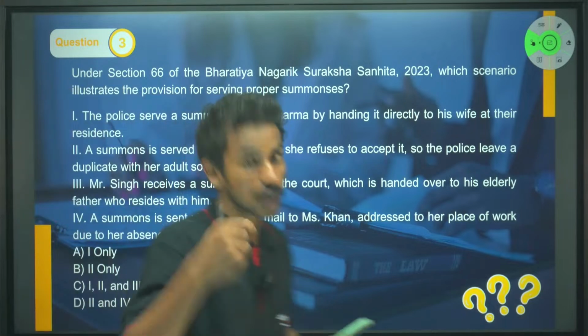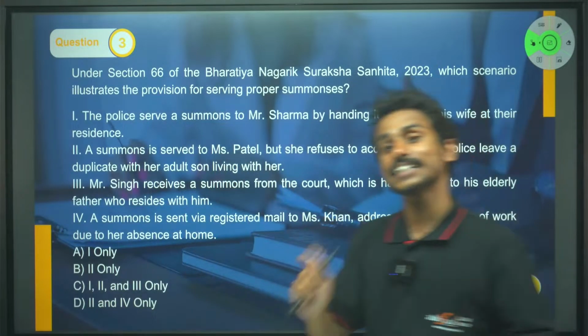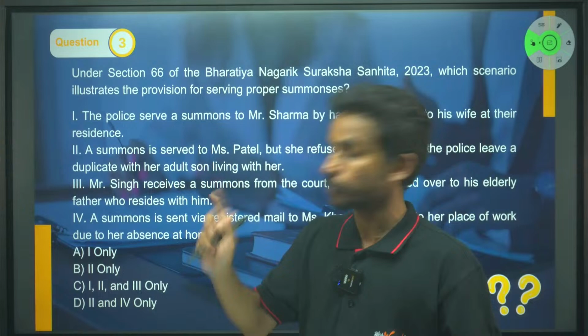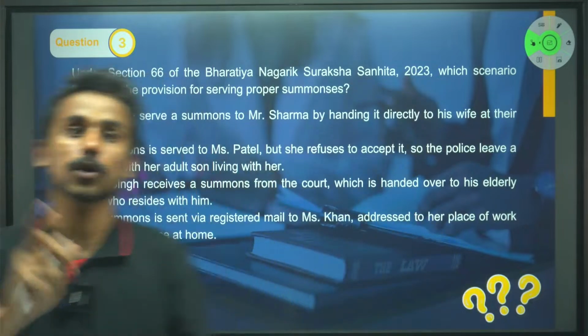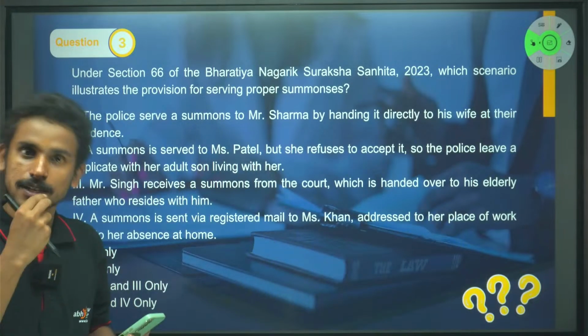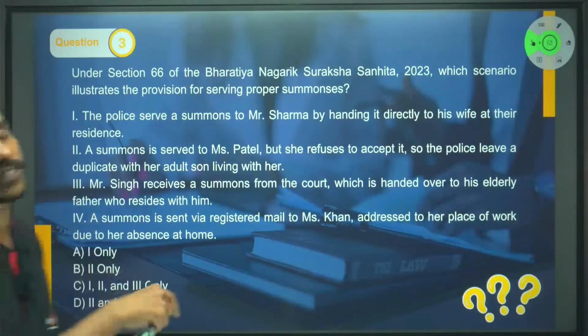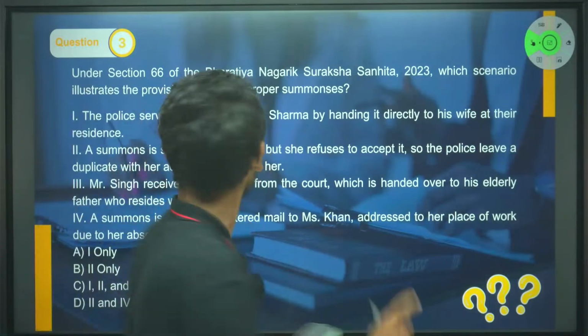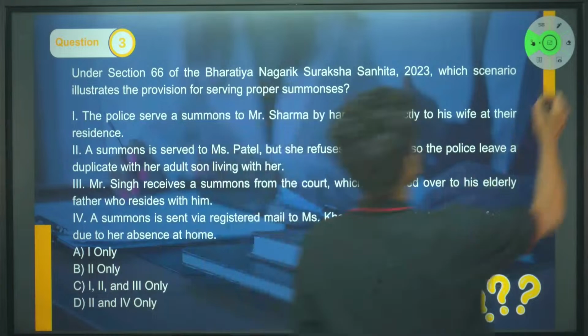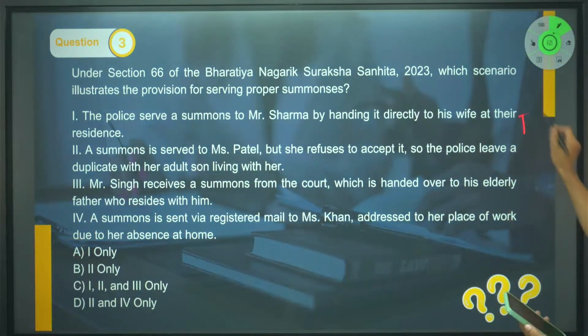We have seen that now the law has been made gender neutral. It can be given to any adult member, right? Any adult member of that particular family where he resides. So obviously, if you go with that, all of them are adult and they reside with the person to whom the summon is issued. In all 1, 2, 3, the statement is true because they're adult and they reside.